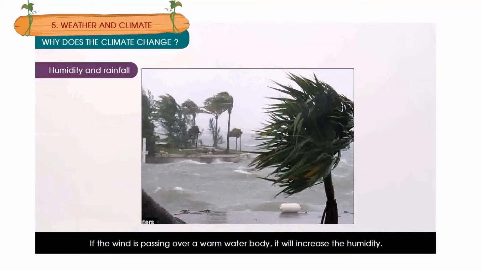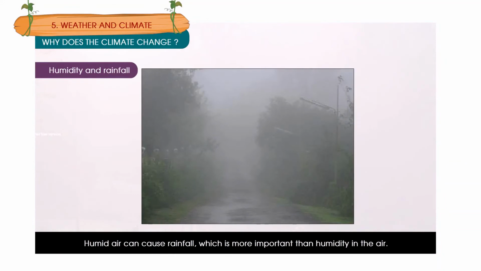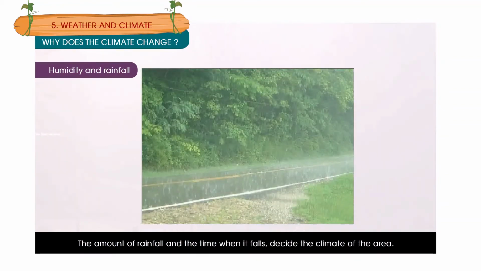If the wind is passing over a warm water body, it will increase the humidity. Humid air can cause rainfall, which is more important than humidity in the air. The amount of rainfall and the time when it falls decide the climate of the area.